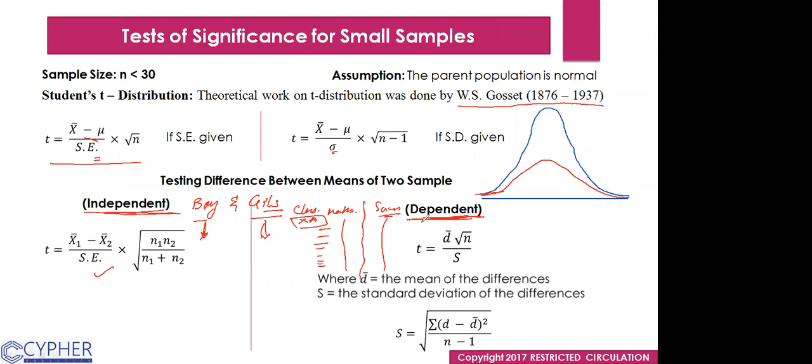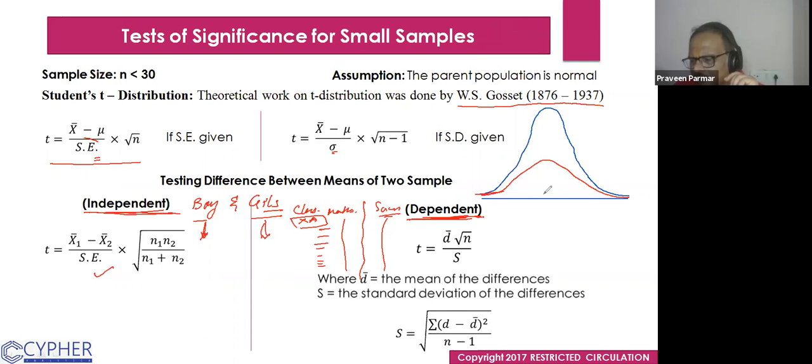Yes, sir. One more thing. If we are giving some therapy to the patients or some respondents, students, or in some rehabilitation center, anywhere, and the respondents are the same, we have taken some test first, and after giving some treatment to them, again we have checked it for the same respondents.